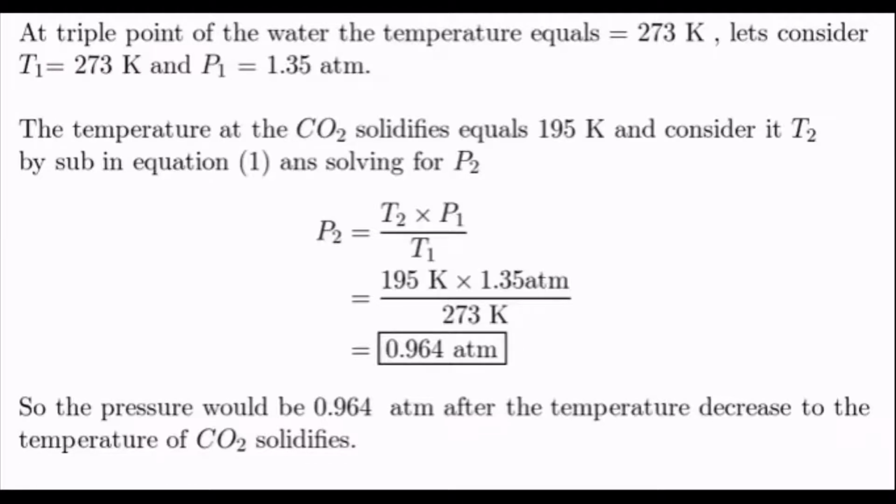Plugging in all our values to the formula we discussed, we would arrive at the answer of 0.94 atmospheric pressure, and that would be the pressure where CO2 would solidify.